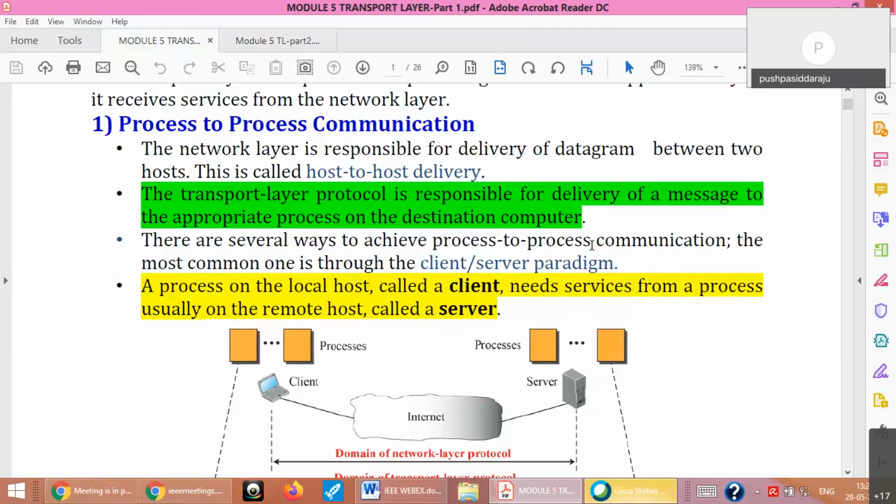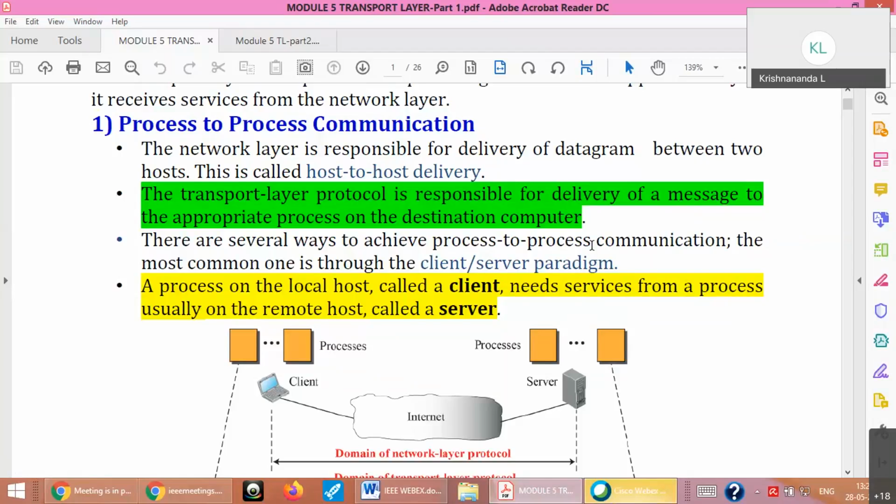Okay. So let me go to the last module, transport layer, which is very important for process delivery. What we have seen in the network layer with routing is that we can identify a host on the network using the IP address, but the packet should be delivered to a particular process running on that computer.